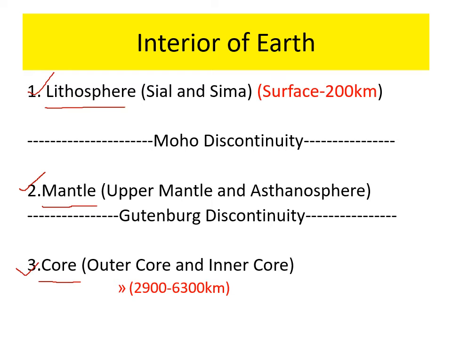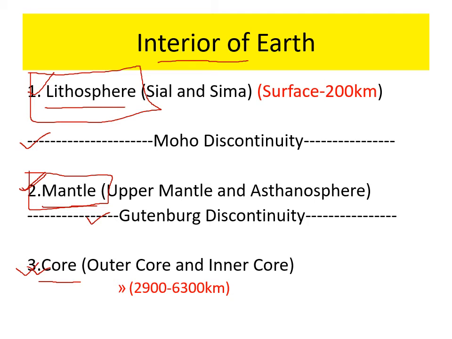Lithosphere is the solid state. In between the zone of lithosphere and mantle, there is a discontinuity zone, because the S wave and P wave suddenly change their speed. That is known as Moho discontinuity. And in between the viscous and liquid state, due to the change in speed of seismic waves, the boundary between core and mantle is known as Gutenberg discontinuity.